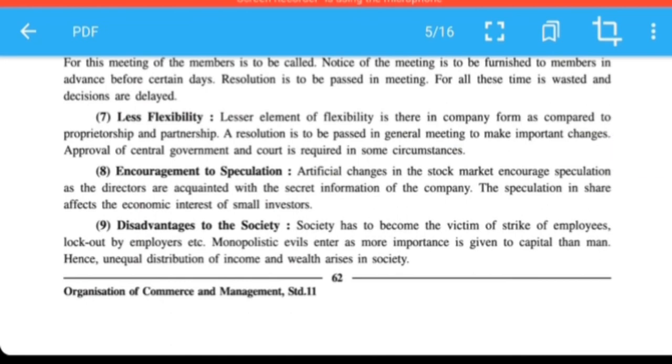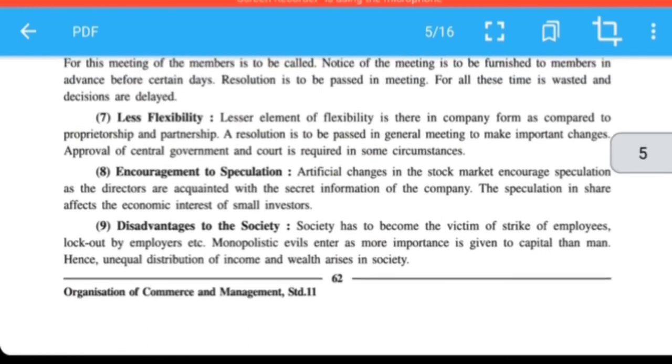Encouragement to speculation. Speculation means in future if the prices of the shares will increase, so the people will buy today so that they can sell tomorrow. Such kind of a speculations take place in the stock market. The speculation in share, and because of this what happens, speculation is not true. There may be chances that in future the prices will increase, but if it does not increase, then the small investors who keep their savings, they are affected because of this.